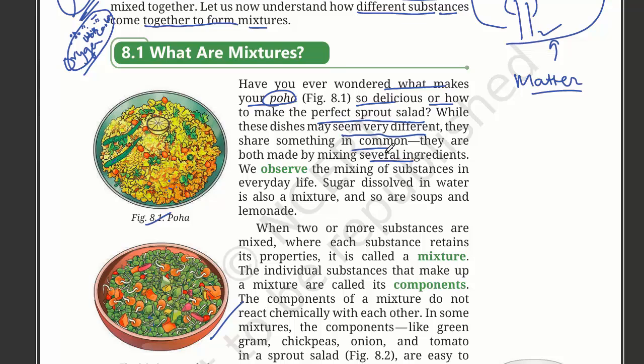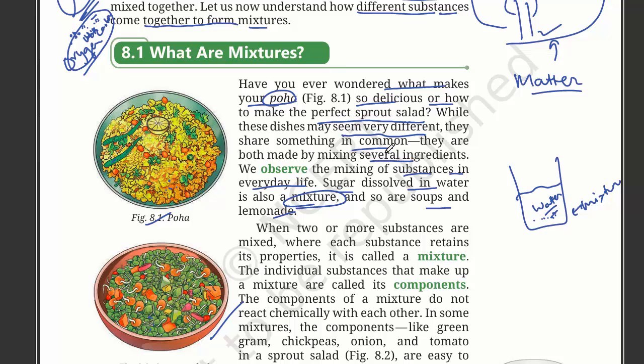We observe the mixing of substances in everyday life. Sugar dissolved in water is also a mixture. So if we dissolve some sugar in water, it is also a mixture. And so are soups and lemonade. They are also mixtures.